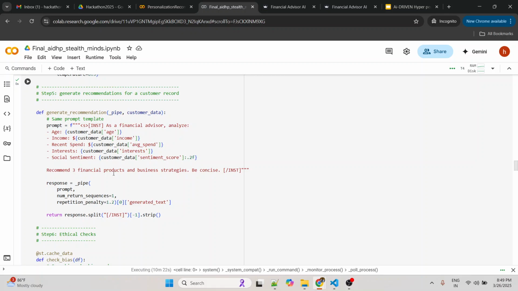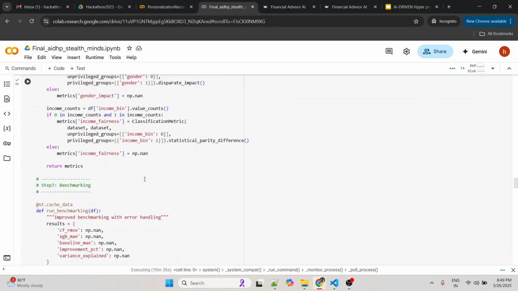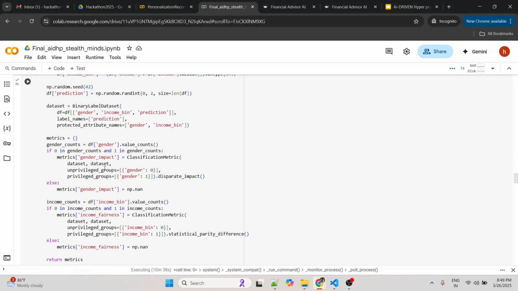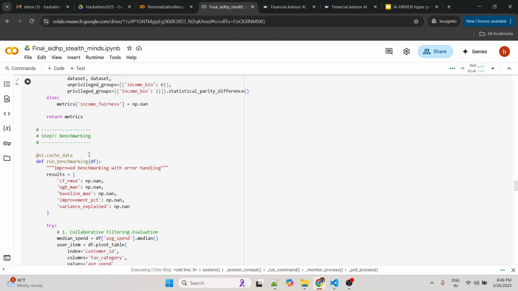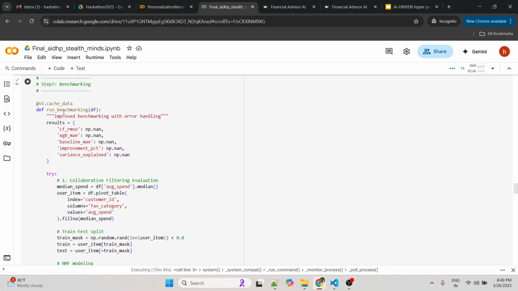We ask the model to generate three financial products, and we also performed bias detection, to check whether the model is biased with respect to gender or income groups. Benchmarking is basically to check how well the model is performing. As I mentioned, there is definitely scope for improving the model performance by adding steps like scaling and normalization in the pre-processing.